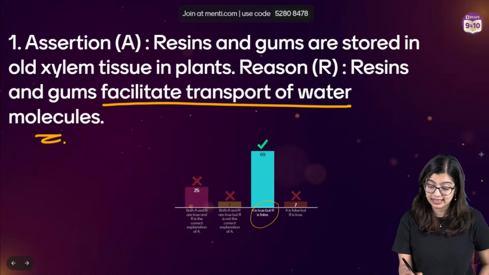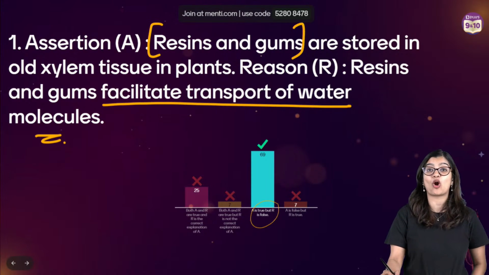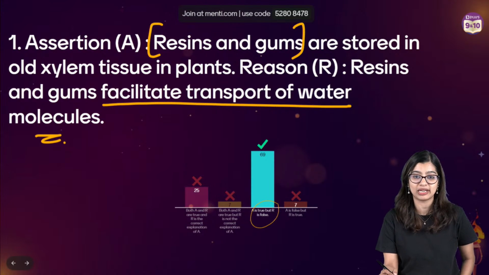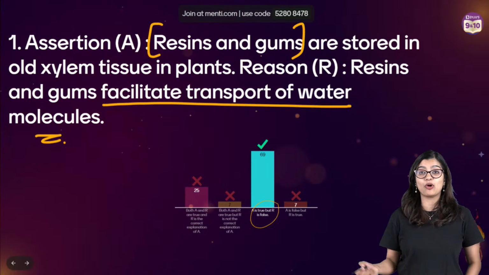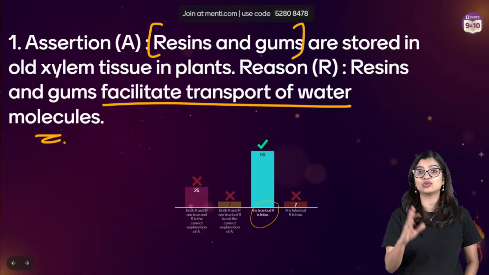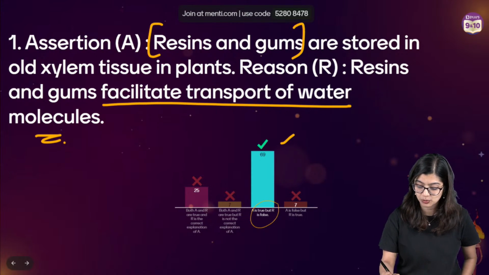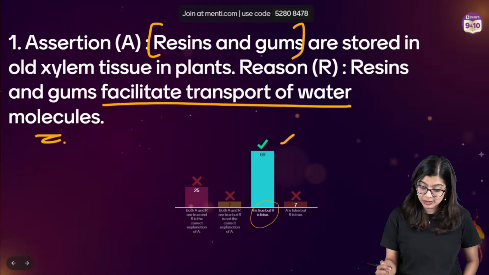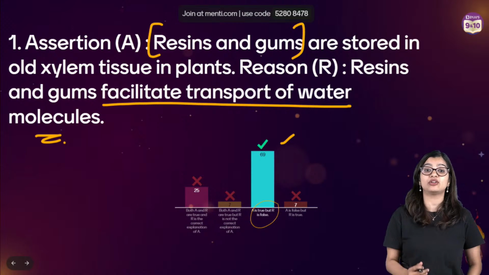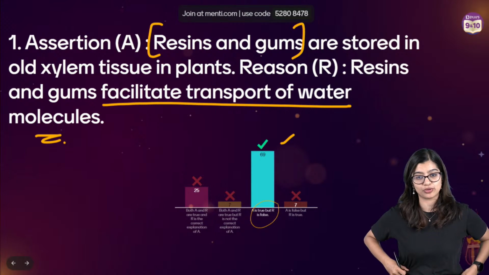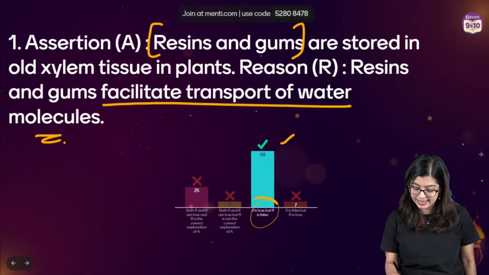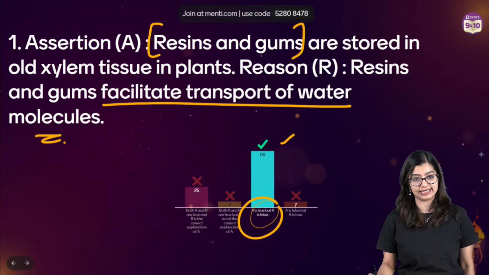And resins and gums are mainly excretory products, which are normally excreted. Transport of water is mainly done through xylem, yes, but in this particular case they are not contributing towards facilitating transport. So that is why R here is false, yes?